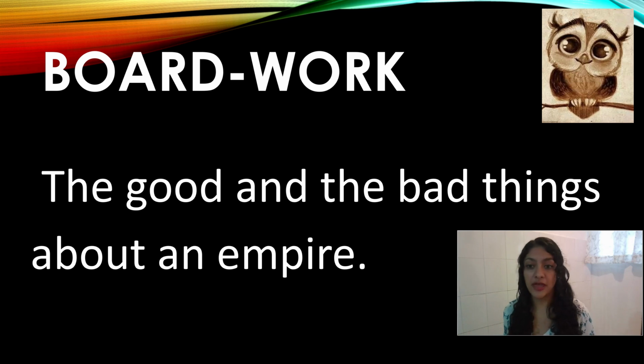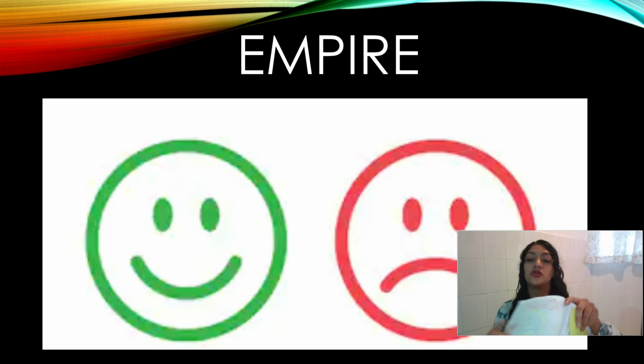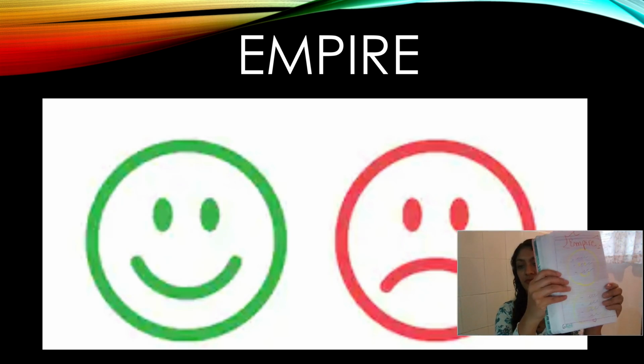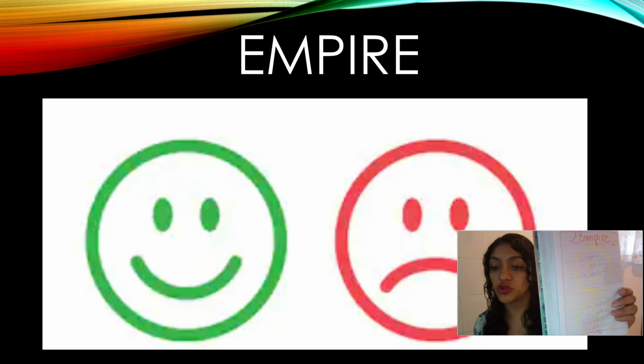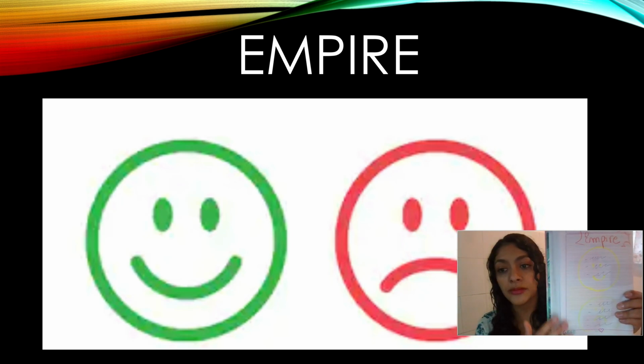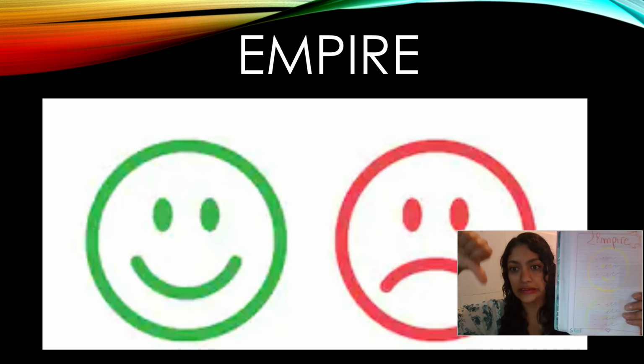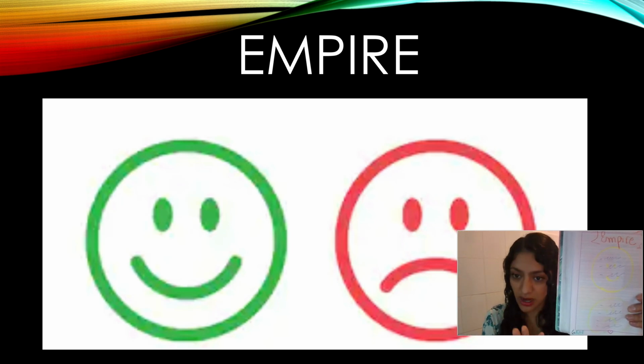Okay? So for that, we've used this before in class, so you know how it works. Right? On your next page, you're going to have this. So what you're going to do is make a drawing with a smiley face and a sad face. You're going to write the word empire on top, and you're going to tell me all the things that you think are good about an empire. And then over here, you're going to tell me all the things you think are not so good about an empire. So you know how this works? We've done this in class. Take your time. I want you to pause the video and do it correctly.